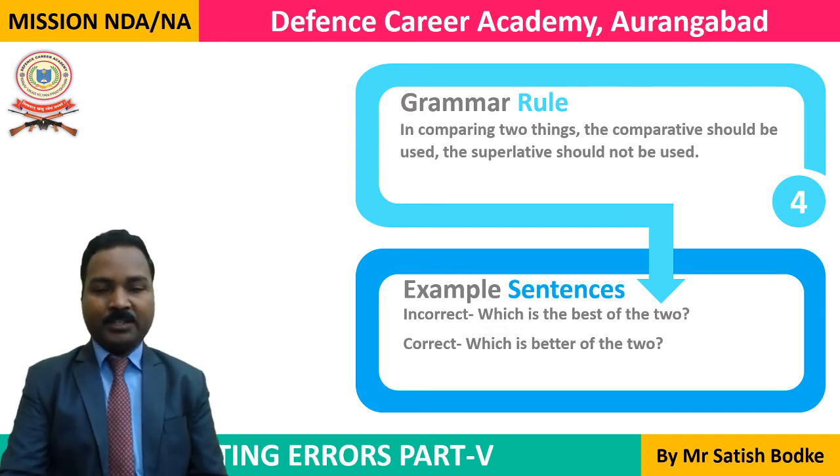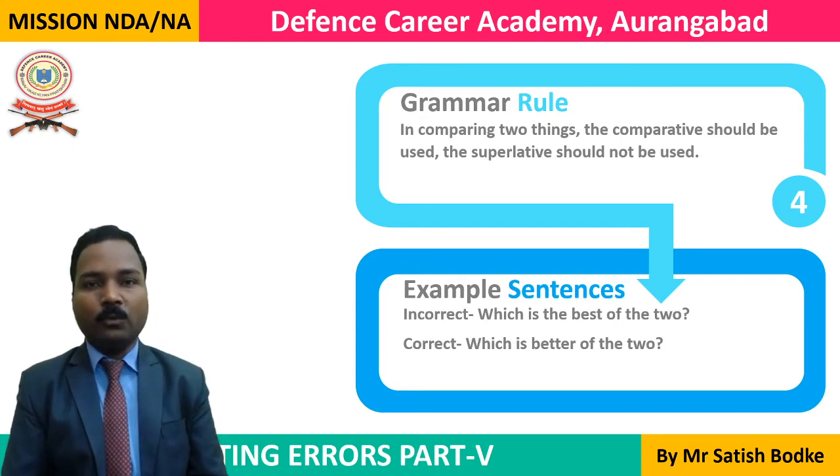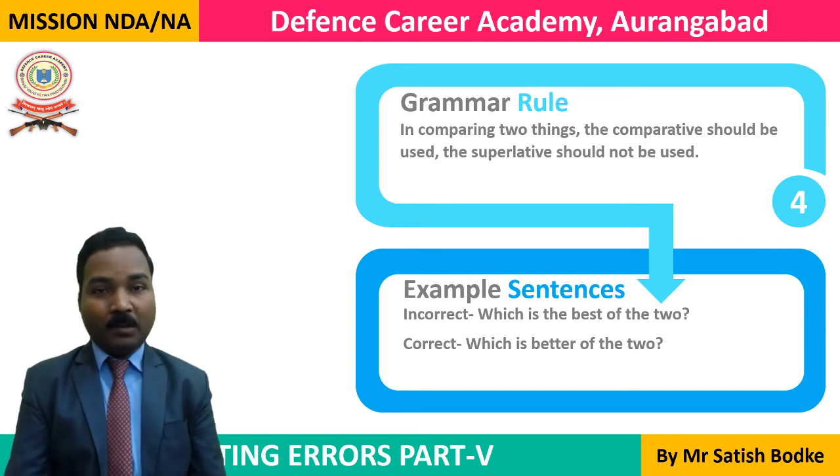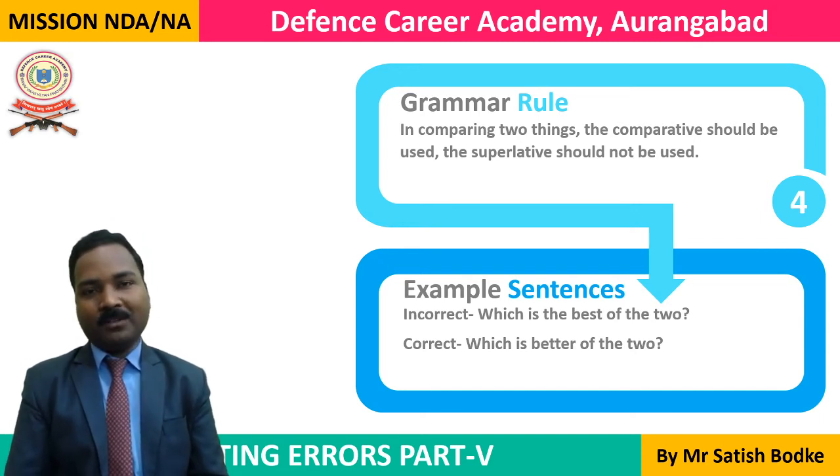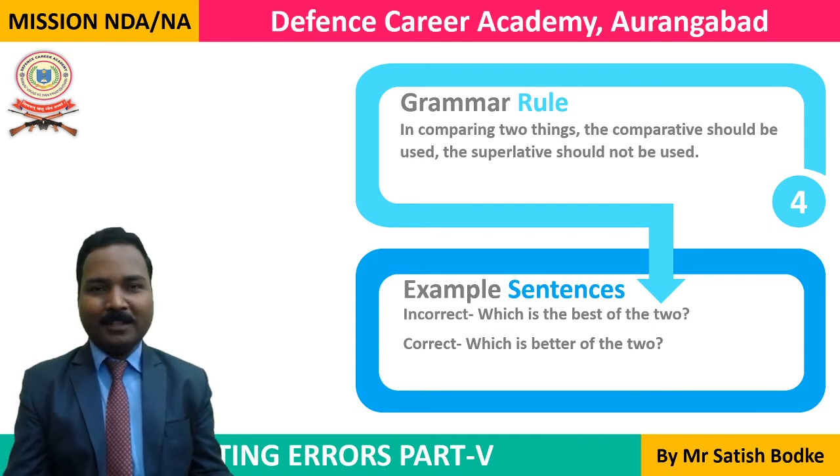Here you can see in the first example, which is the best of the two. Here the comparison is between only two things, and we cannot use the superlative form of the word good. That is best. Good, better, best. Better is comparative form, so the comparative form will come here in place of best, because there is comparison between only two things. So the correct answer will be, which is the better of the two.